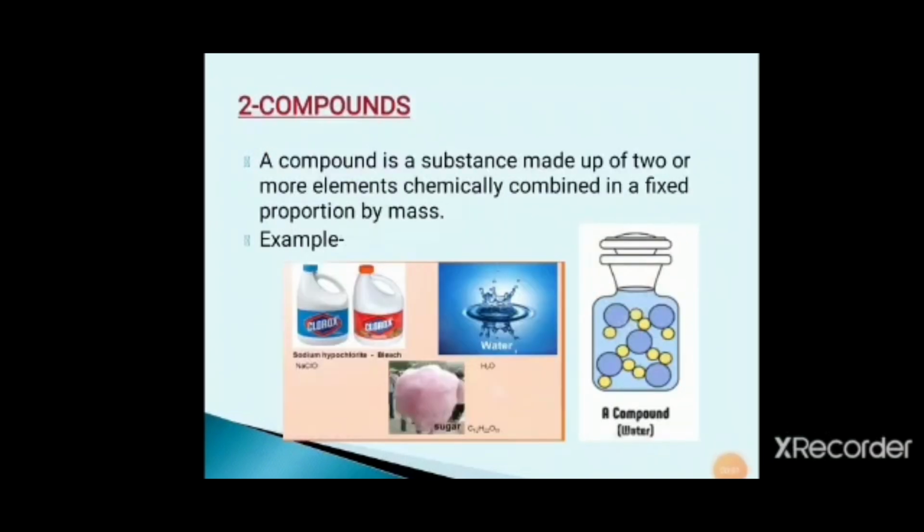Second are compounds. A compound is a substance made up of two or more elements chemically combined in a fixed proportion by mass. To understand this properly, we will take the example of water. If we have to make water molecules, we have to take the masses of hydrogen and oxygen in the ratio 1:8 respectively. And if the proportion is not in a fixed ratio, then water molecules can't be formed.